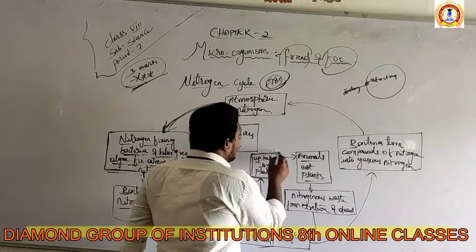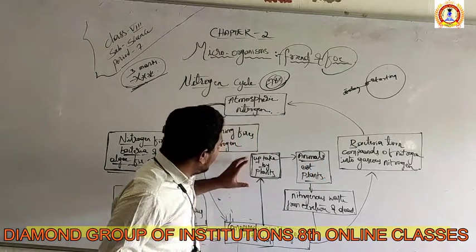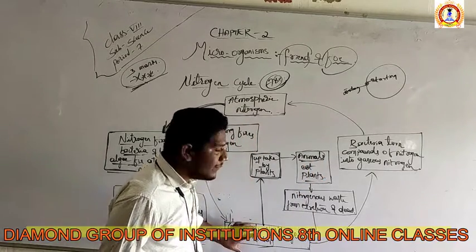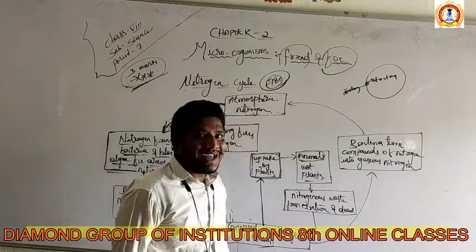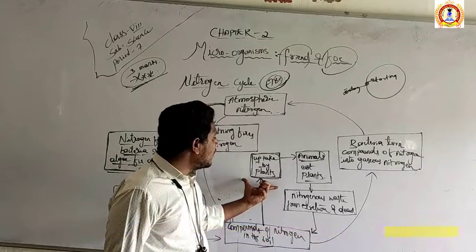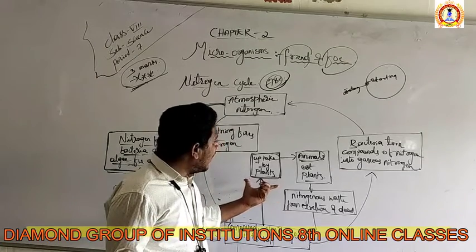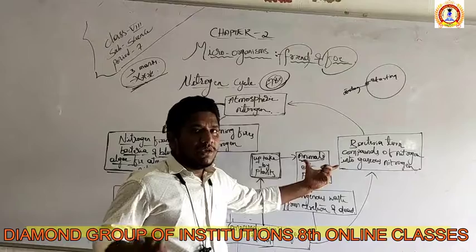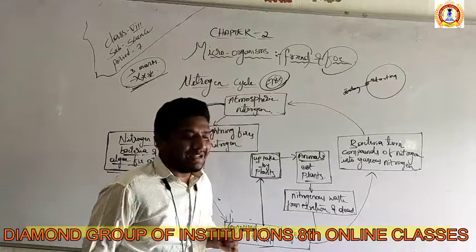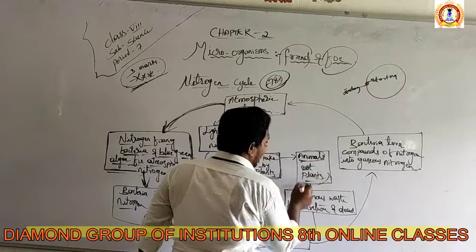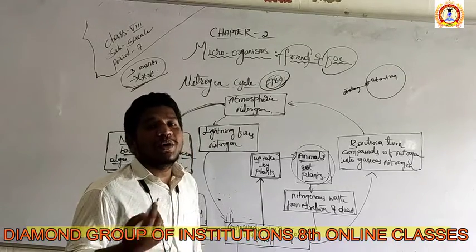So when the plant grows, who will eat the plant? Animals will eat the plant, right? So nitrogen is uptaken by the plants from the soil, and again the plant is eaten by the animal, right? Means the nitrogen is taken by the plants for growth, the plant has the nitrogen, and when the plant is eaten by the animals, the nitrogen of the plant moves to the body of the animal. Now the animals ate the plants. Even the animals, even we have nitrogen because we are eating the plant.